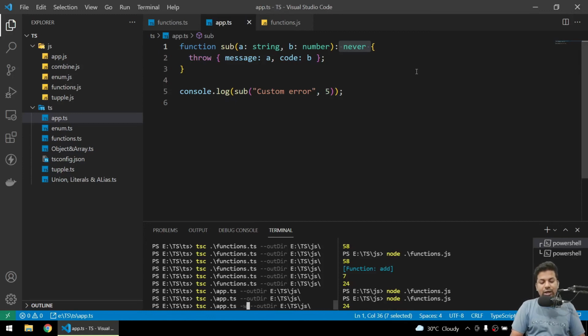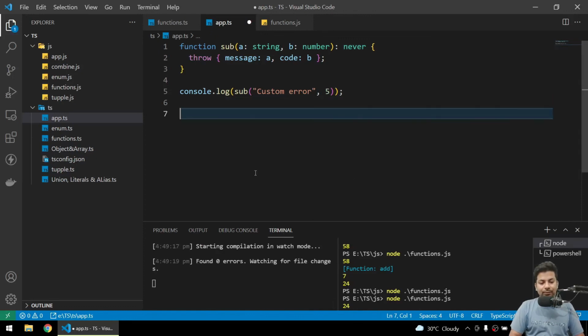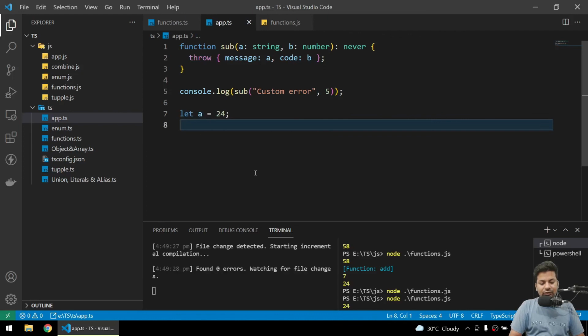Now as soon as the file changes, it will automatically compile. If I run this, see, starting compilation in watch mode, 0 errors. Now if I say let a equals 24, save it, see, found 0 errors.